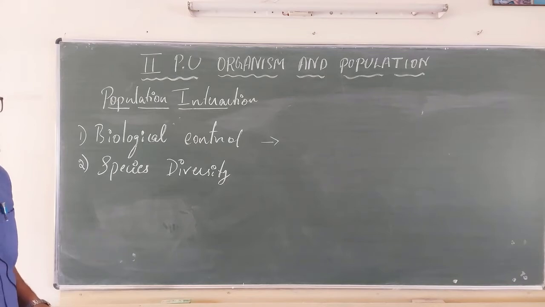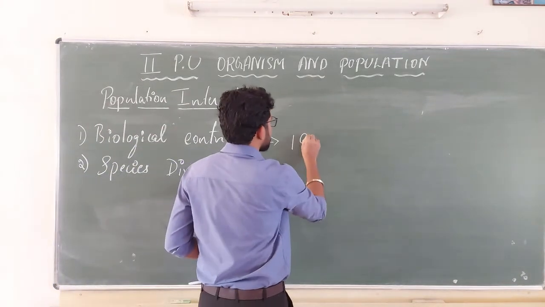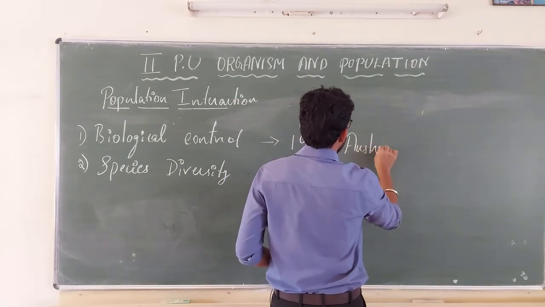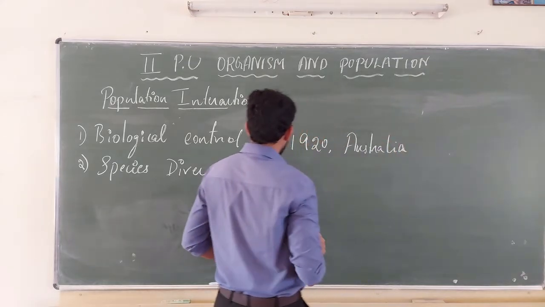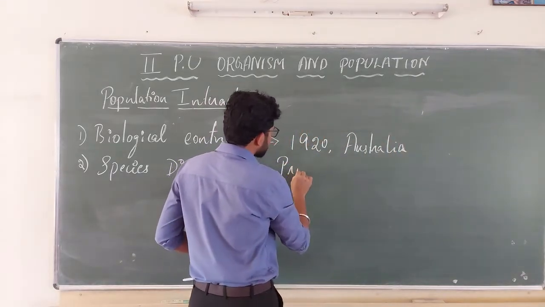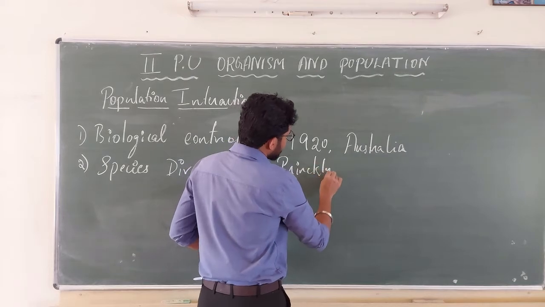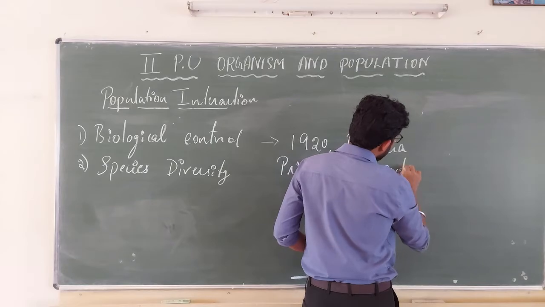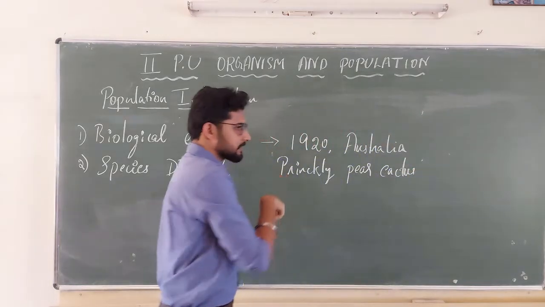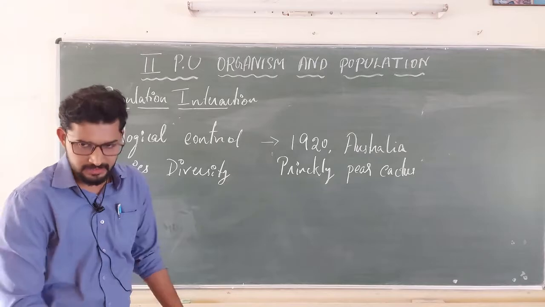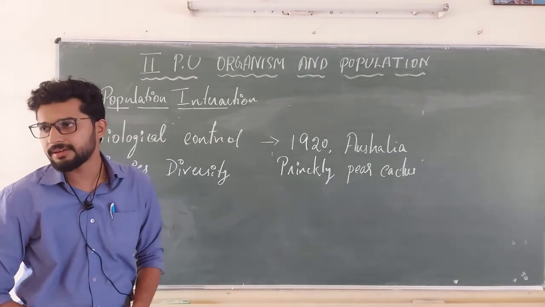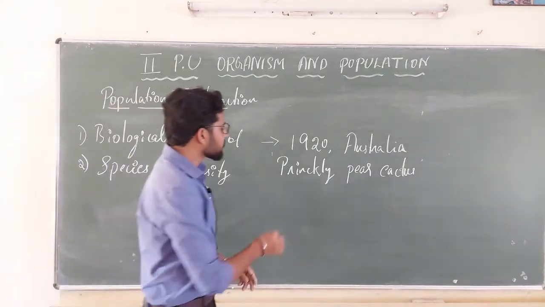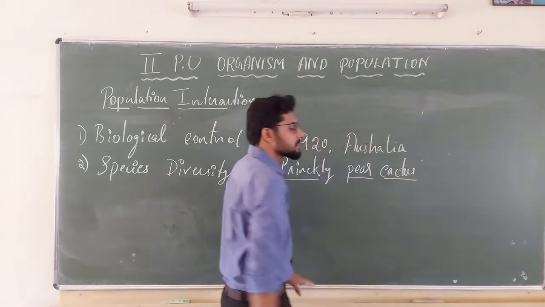During 1920, in Australia, the organism called prickly pear cactus, a plant, was introduced in that beautiful area of Australia.